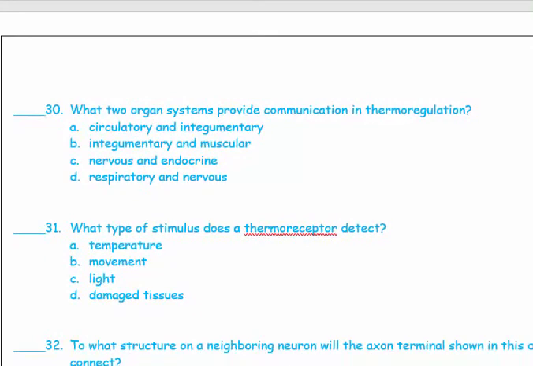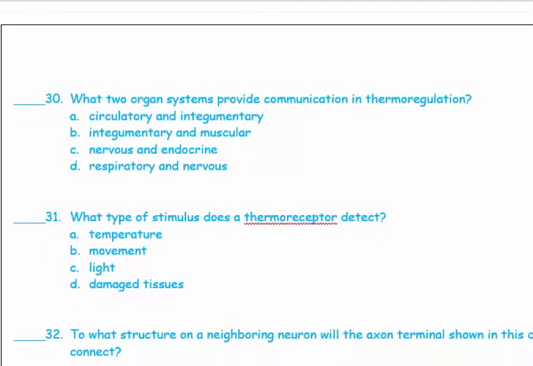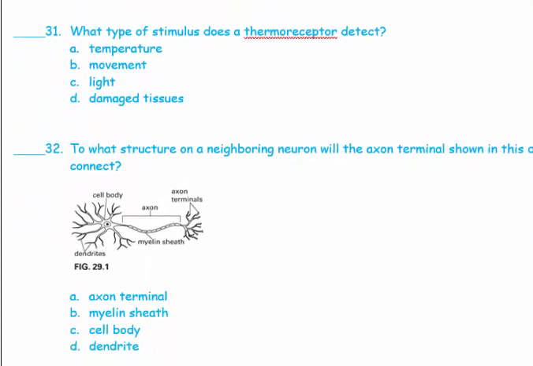31. What type of stimulus does a thermoreceptor detect? Of course, a thermoreceptor that is responsible for regulating the body temperature is going to detect the temperature. 31A. 32. What structure on a neighboring neuron does the axon terminal shown in this diagram connect with?